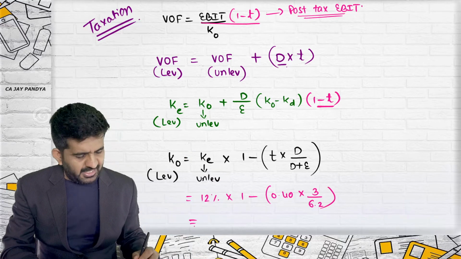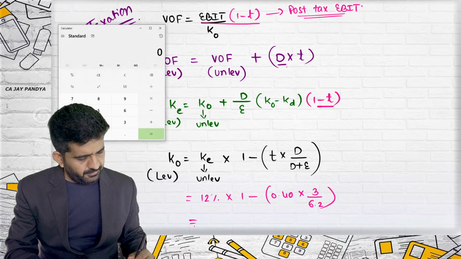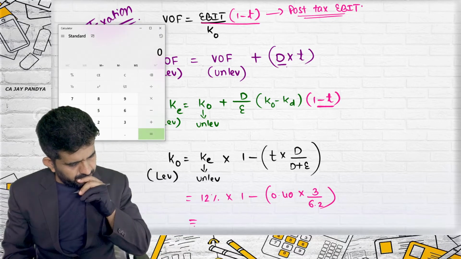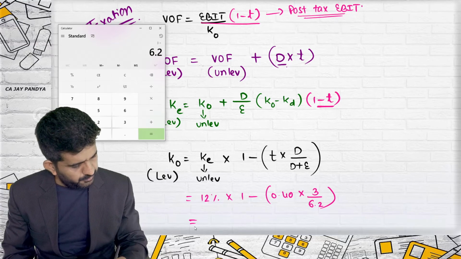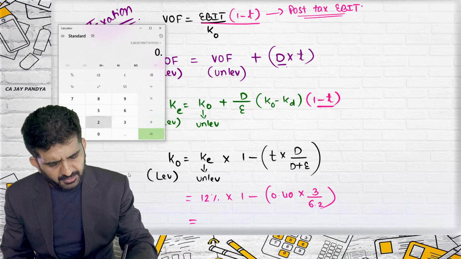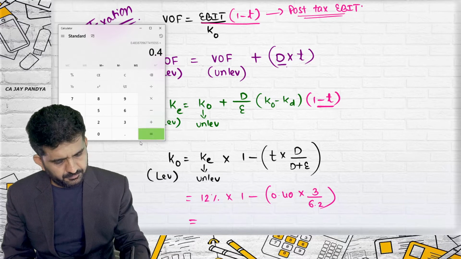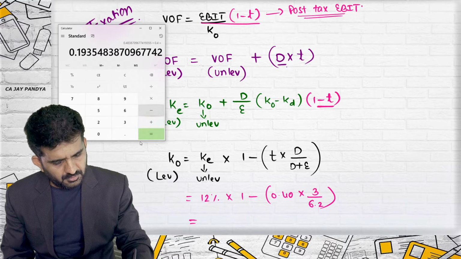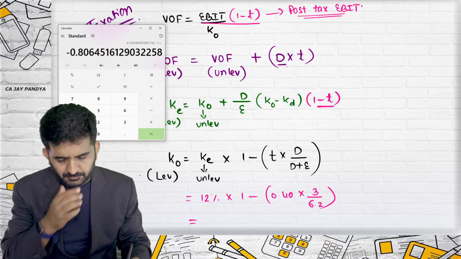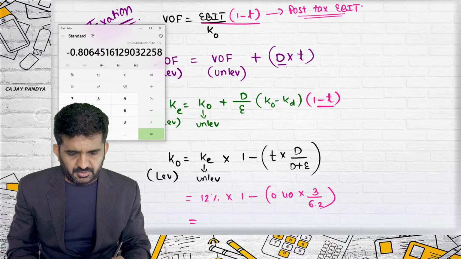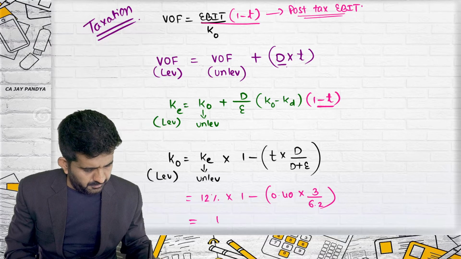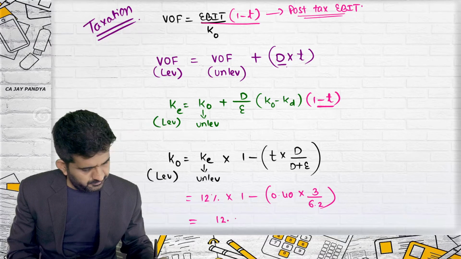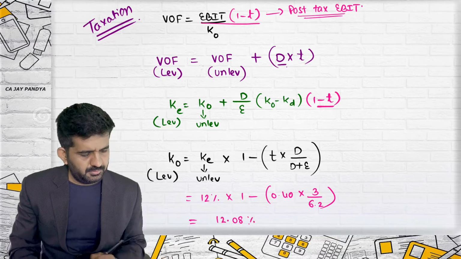So what is KO in our case? 3 divided by 6.2 multiplied by 0.4 minus 1, it is 0.80, so it will be 12.08%.